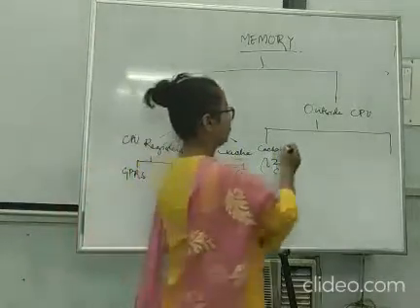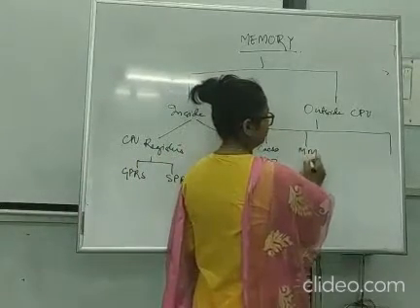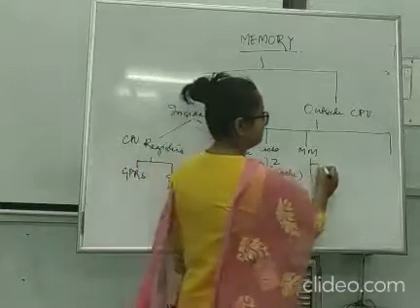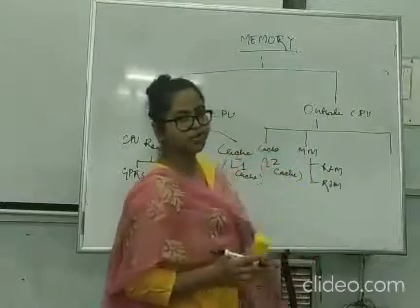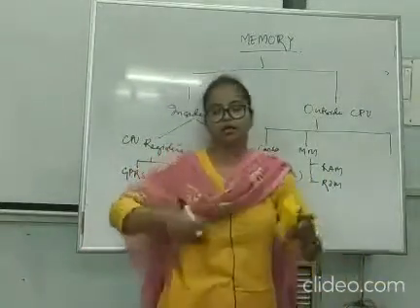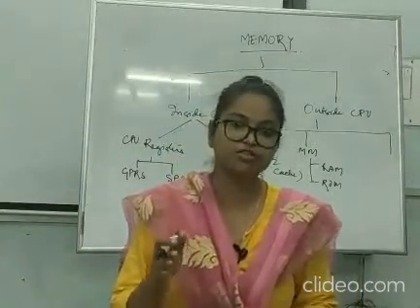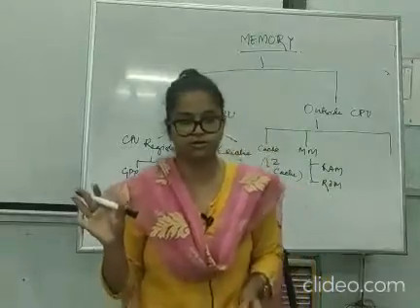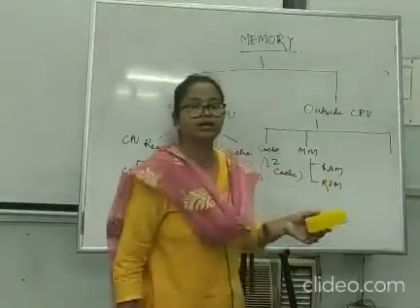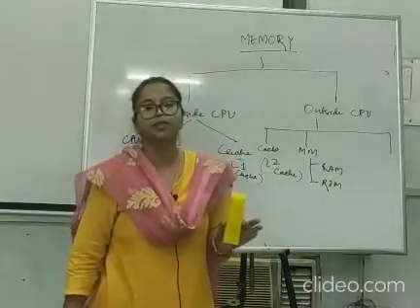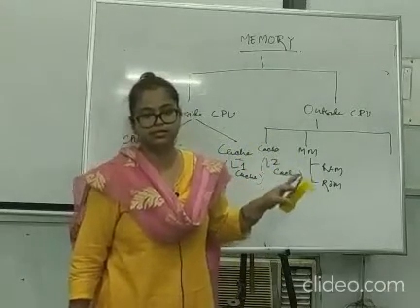Okay. Now we have main memory or primary memory. Now main memory is of two types, RAM and ROM. This is volatile, this is non-volatile. What do you mean by volatile? Volatile means it holds data only while power is supplied. Once power is off, the data goes off. It vanishes. Poof. Okay. So RAM is volatile, ROM is non-volatile. That means ROM stores data even though we don't give a power supply. Even if the power is off, it retains its data. Okay.